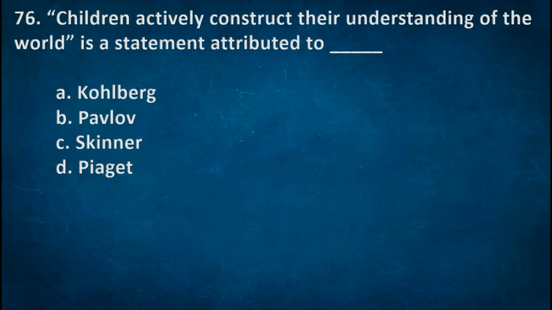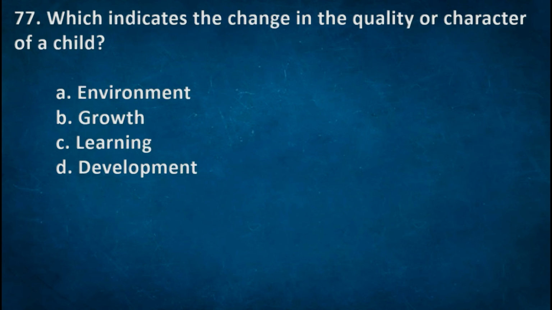Next one. Children actively construct their understanding of the world is a statement attributed to. Options A. Kohlberg, B. Pavlov, C. Skinner, D. Piaget. The right option D. Piaget. Next one. Which indicates the change in the quality or character of a child? Options A. Environment, B. Growth, C. Learning, D. Development. The right option D.